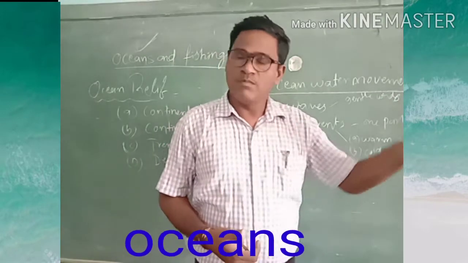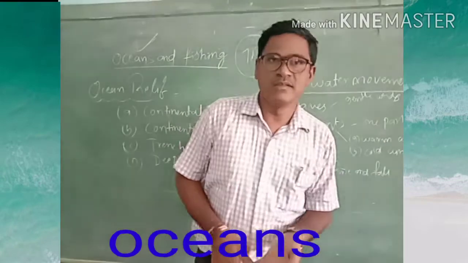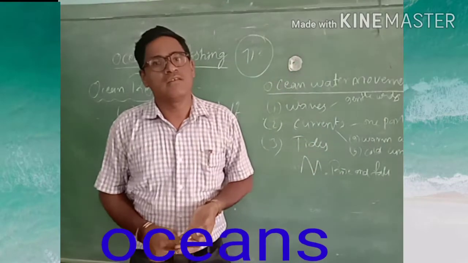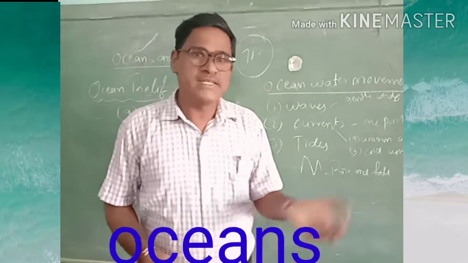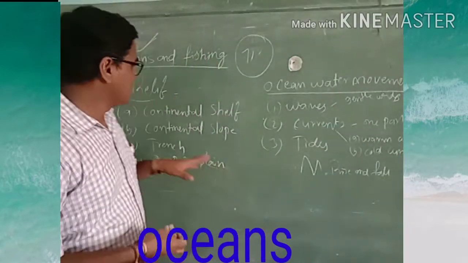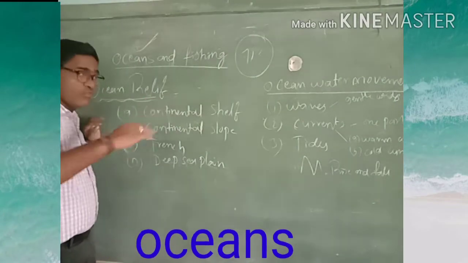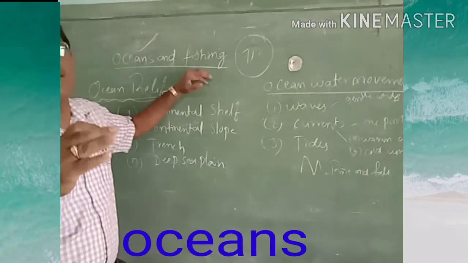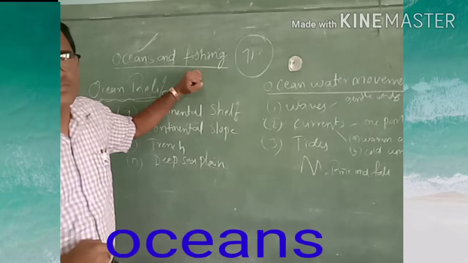On the earth we have mountains, plains, plateaus, and deserts, and some very deep places and high places. The same is true of the ocean floor.